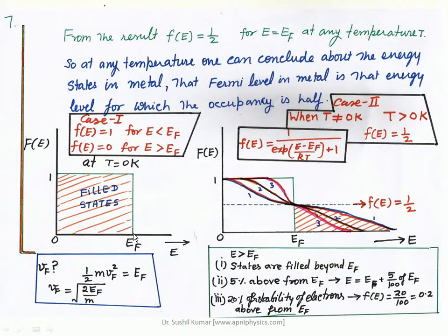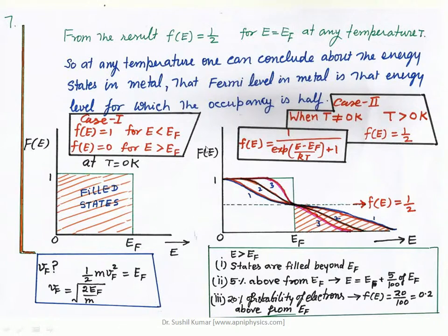If I consider E greater than EF, here Fe is 0. So there is no possibility of filled states. All the energy states are empty beyond this line at 0 Kelvin.